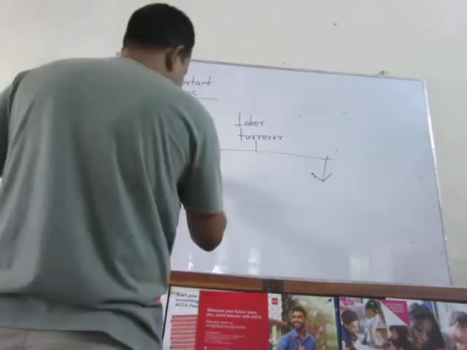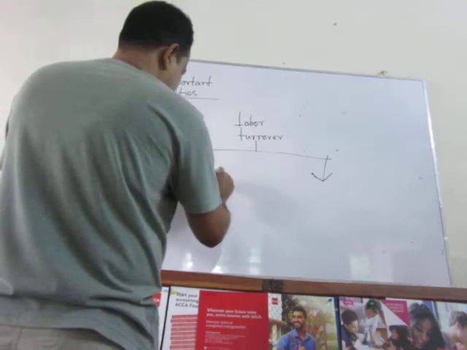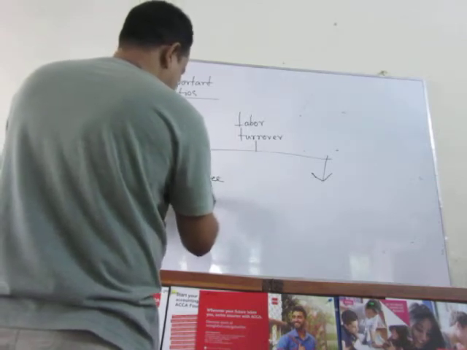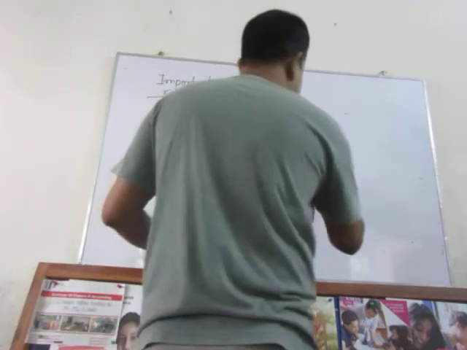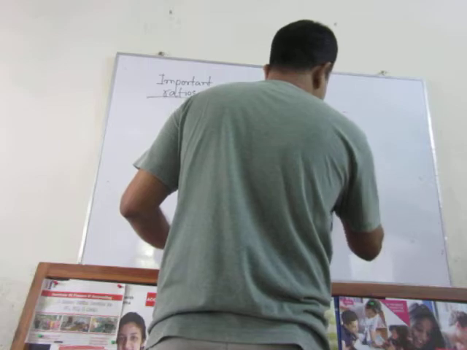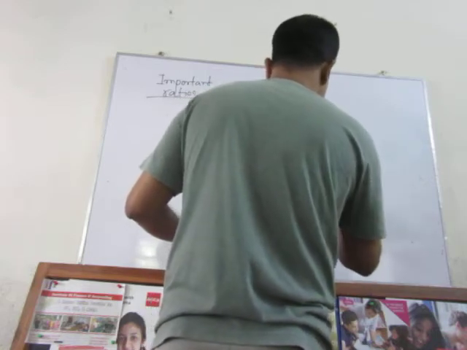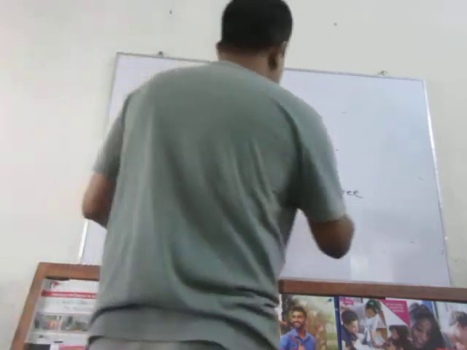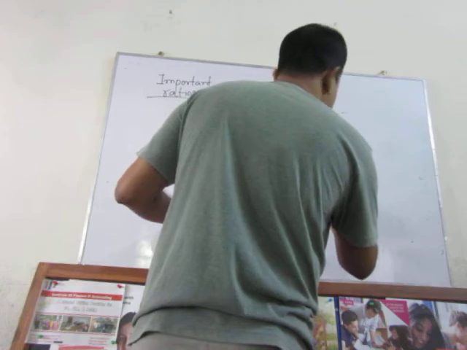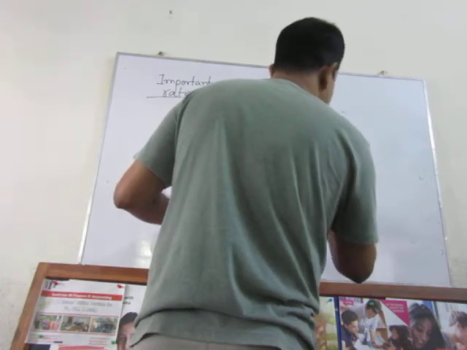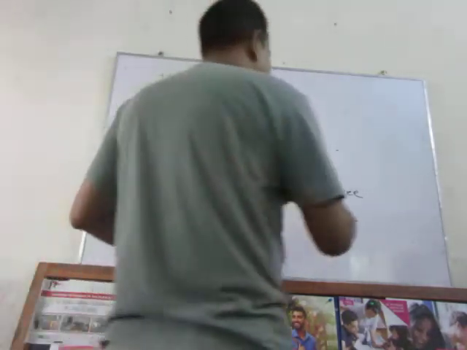One is retaining cost, another is employee replacement cost.